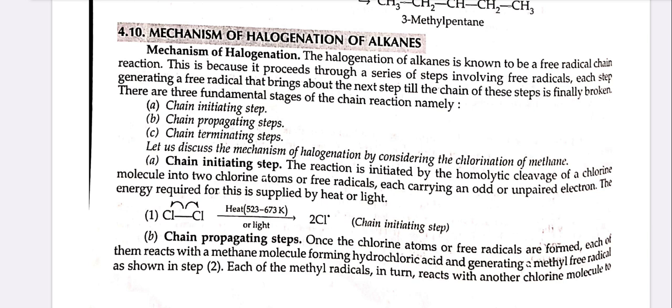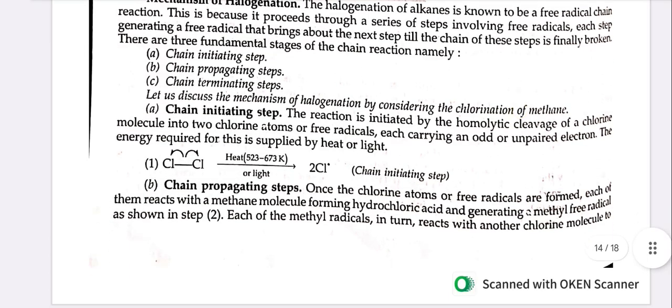Let us discuss the mechanism of halogenation by considering the chlorination of methane. First one, the chain initiating step. The reaction is initiated by the homolytic cleavage of a chlorine molecule into two chlorine atoms or free radicals, each carrying an odd or unpaired electron. The energy required for this is supplied by heat or light.